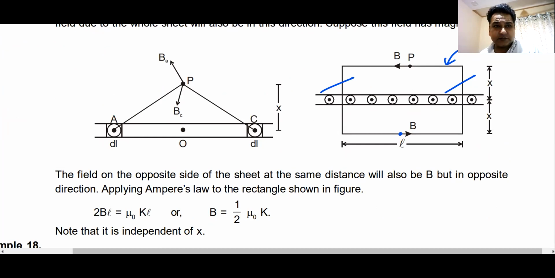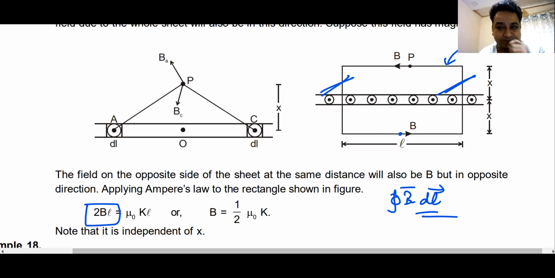So what is the total line integral of B dot DL? These two paths have cancelled, so it becomes B multiplied by 2L, or 2 times BL, yes or no? Yes, sir. That will be equal to mu naught into current enclosed. Here K is the current per unit length. I call it lambda. Lambda is current per unit length.